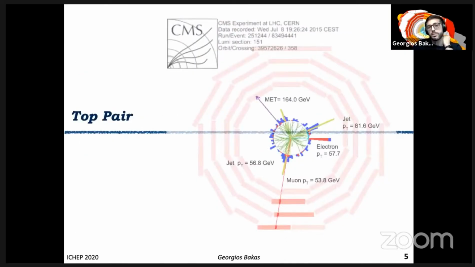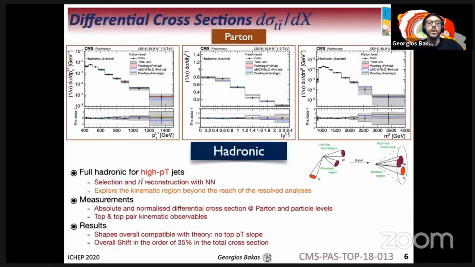We'll start by looking into the top quark pair measurements. The first analysis we'll look into probes the all-hadronic decay channel, where both W bosons decay into quarks hadronically, for high-pT jets. When jets are boosted, they have high pT, over almost 400 GeV. The decay products are collimated, as shown in the cartoon you see on the right.